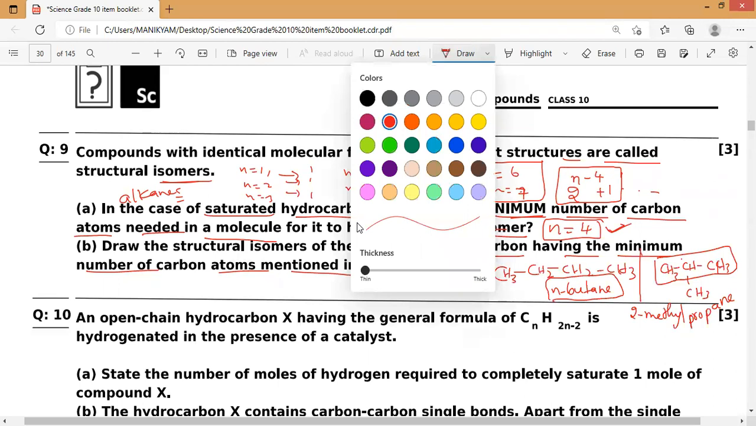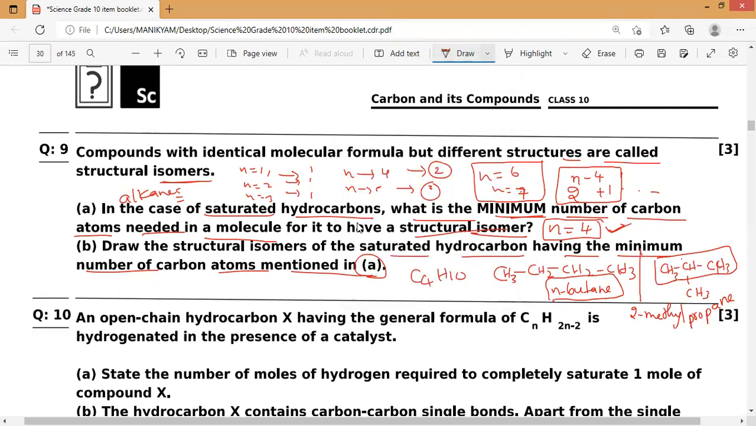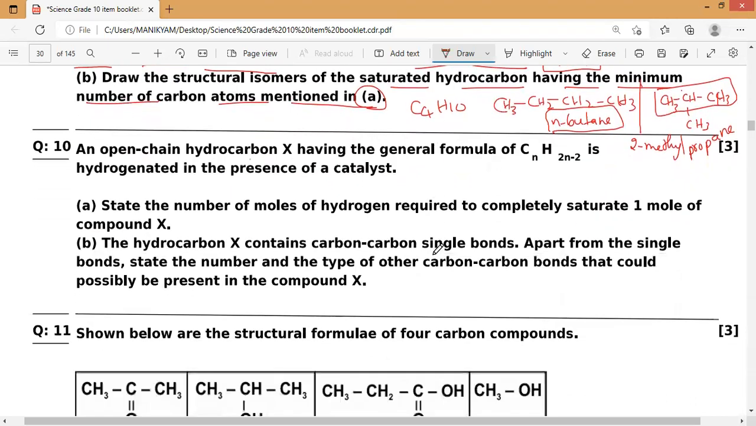Next, an open chain. The next question is the most important one, a very, very typical question, so you have to listen very carefully. Now, an open chain hydrocarbon X having the general formula CnH2n minus 2 is hydrogenated in the presence of catalyst.